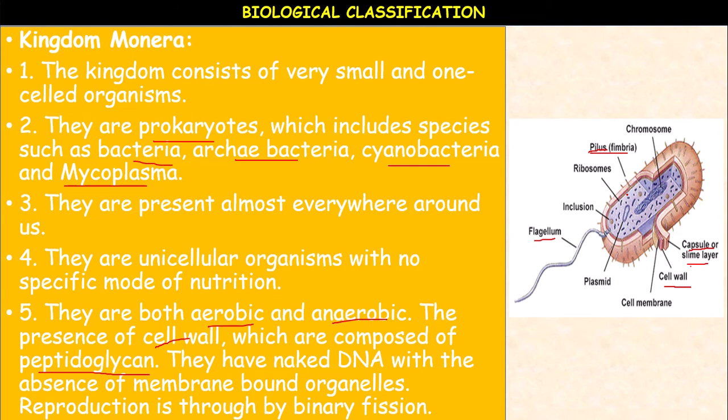The structures internal to the cell wall include the plasma membrane or cell membrane. And next, mesosomes and ribosomes are present.